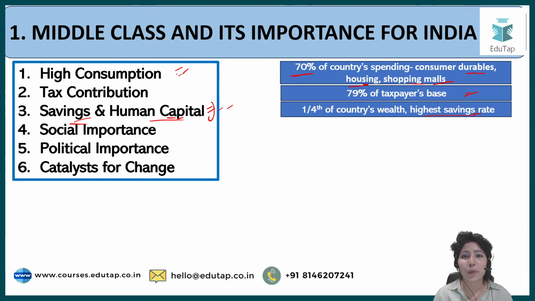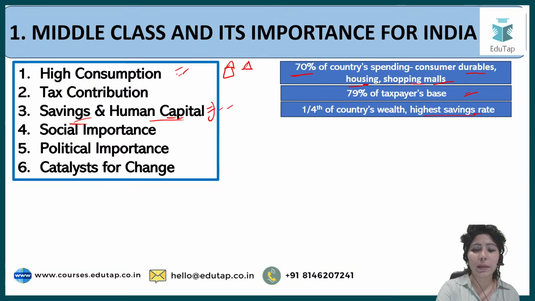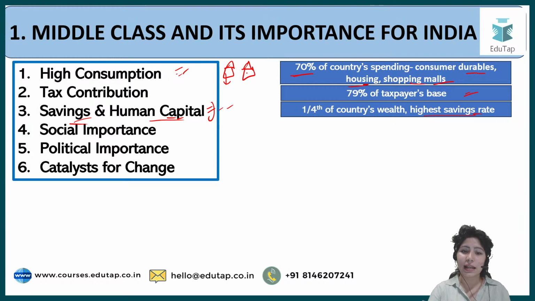Then the fourth one is social importance. Why are they socially important? Let's say we deal with the problem of women's education. Let's say there are two houses nearby. Both these houses have one daughter each, and the rest are sons. Both of them belong to the middle class. One of these houses sends their daughter to college or to study abroad.